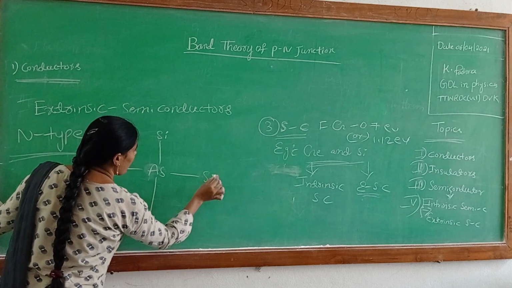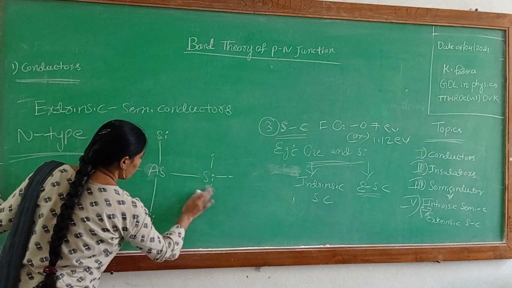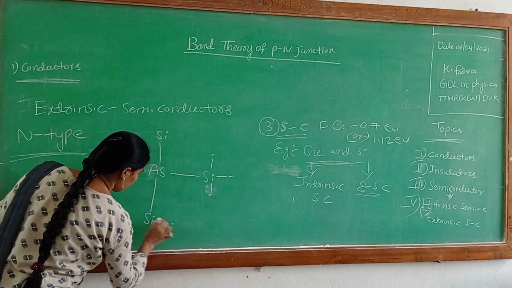This silicon crystal has 4 valence electrons on both sides.